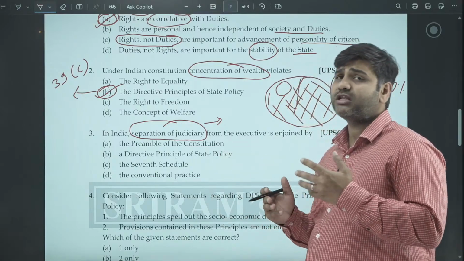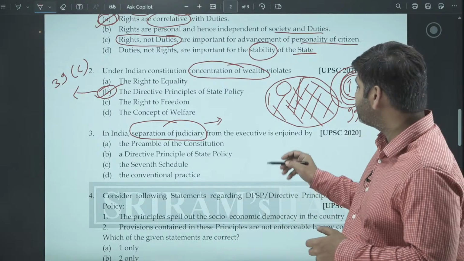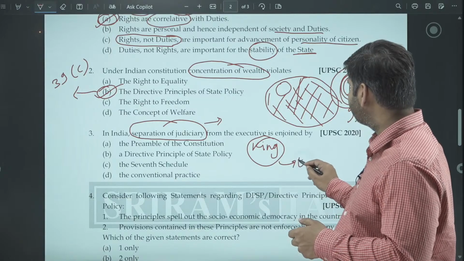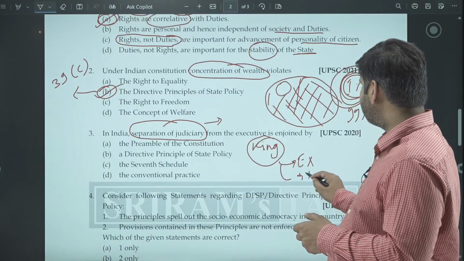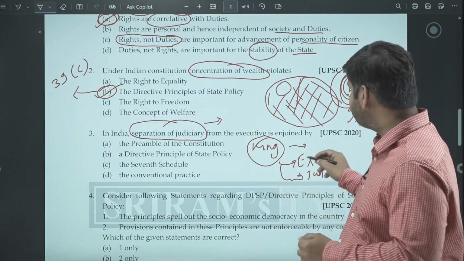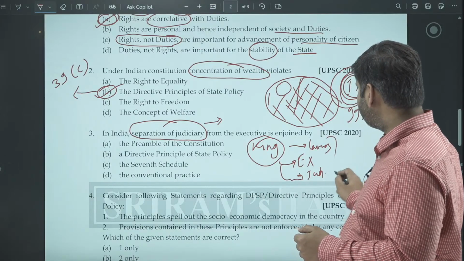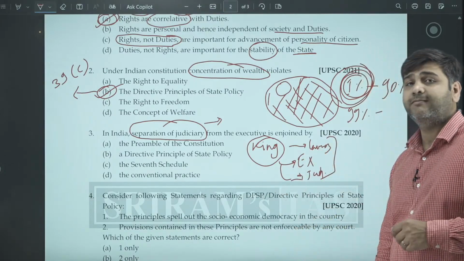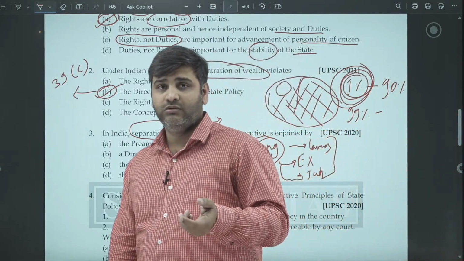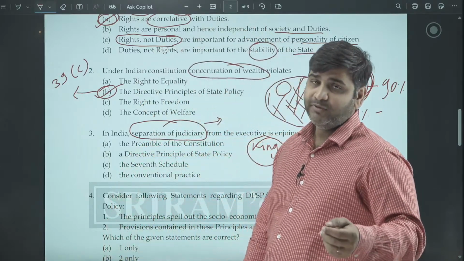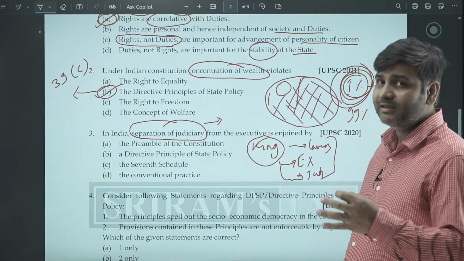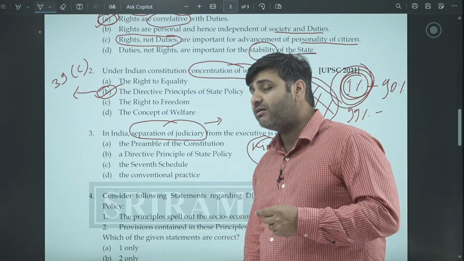Earlier, during the medieval period, what used to happen? There used to be a king, and that king had both the executive power and the judicial power as well. And many times he was the one who was making the laws also. So all the powers were concentrated in the hands of the king. Now, with the coming of democracy, it is the rule of law, not the rule of man. And because of the rule of law, there has to be a rule book, which is the Constitution of India, and it very clearly says that there has to be separation of powers.